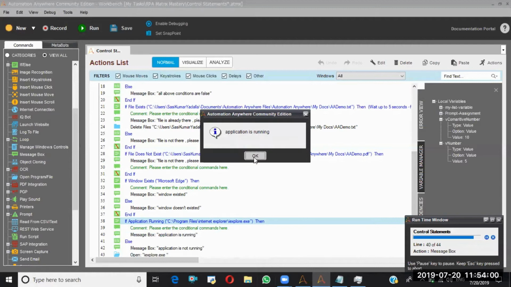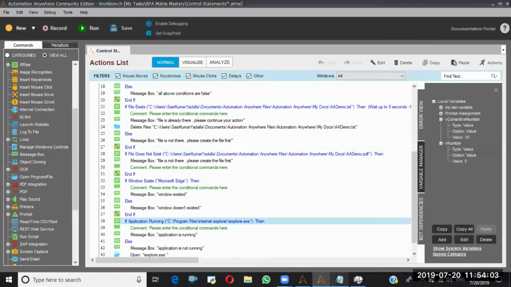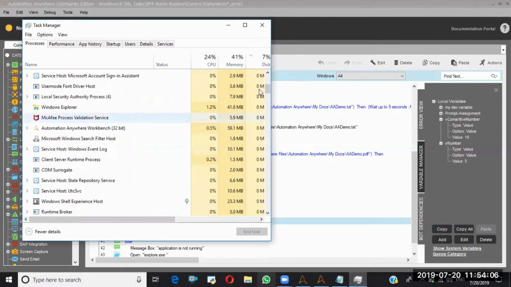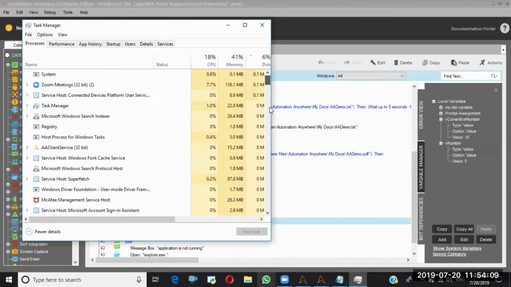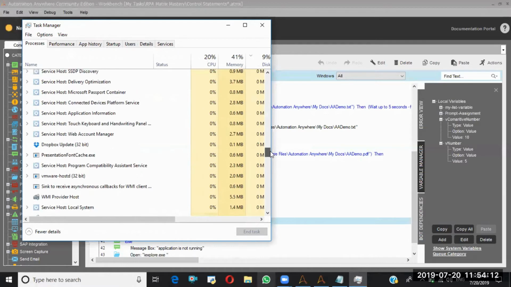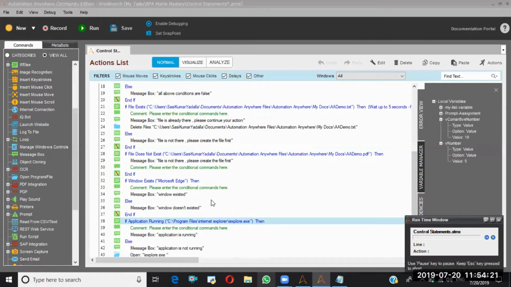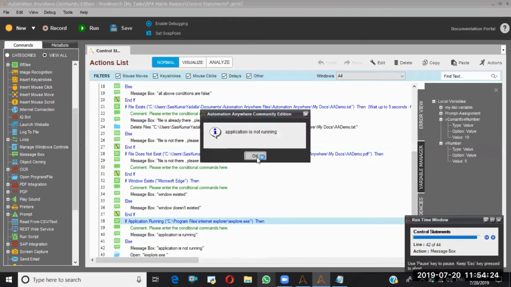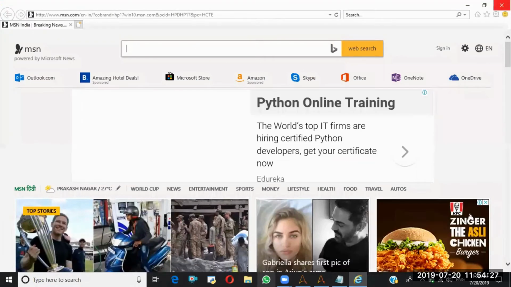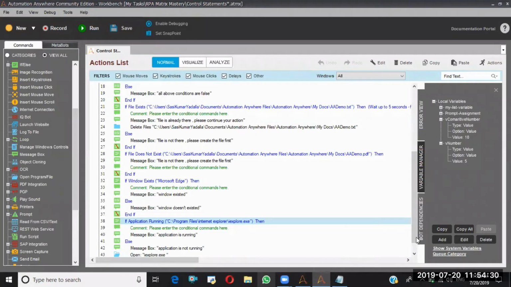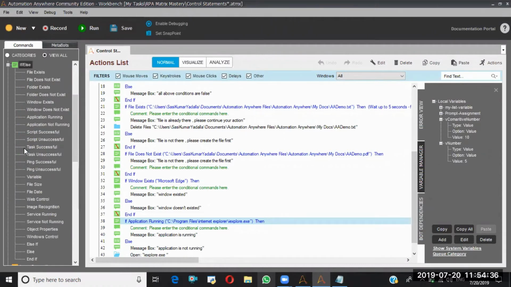Application is running, it is showing, because if you see, all these are running in the back end. Maybe it will be somewhere here only. So it will be just like this Edge what happened earlier. Run from this step. See, application is not running because the session has been closed and it opened the session again. So like this, application things will work. If else, application is not running. So this is the reverse of application running status.